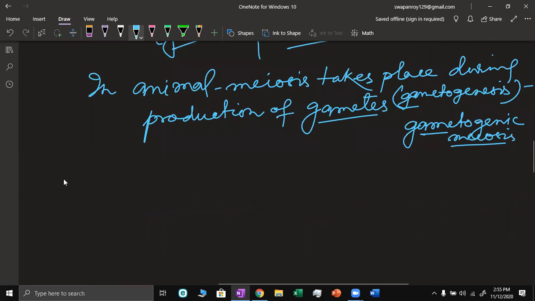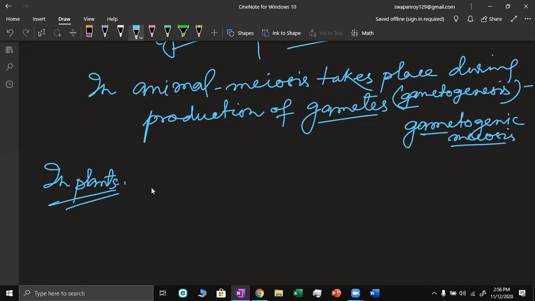But in plants, it is not during the production of the gamete. It is during the production of spores, that is the microspore and megaspore.